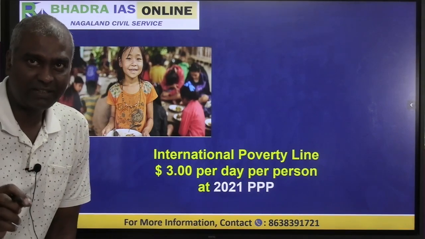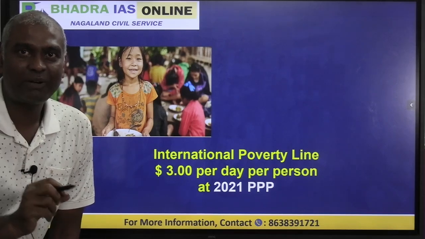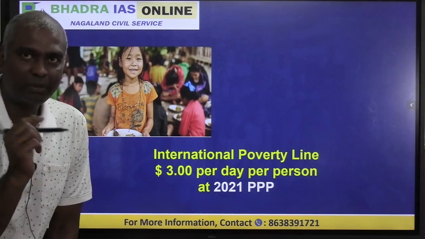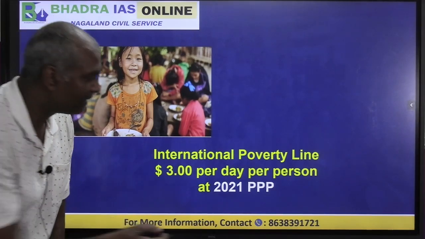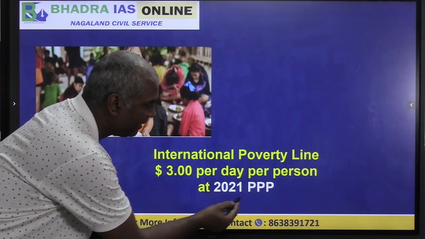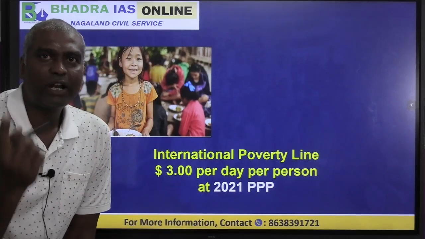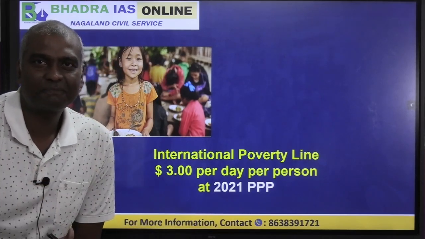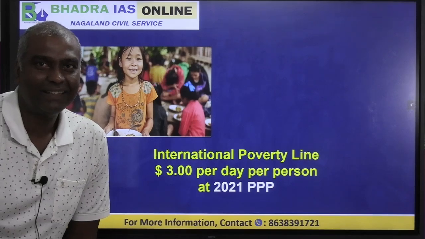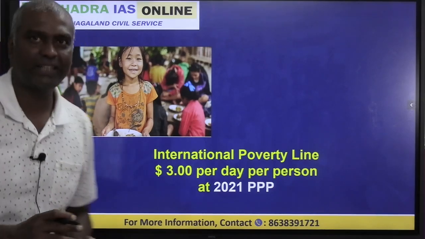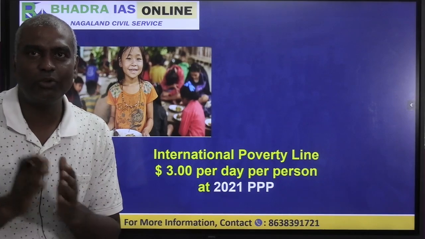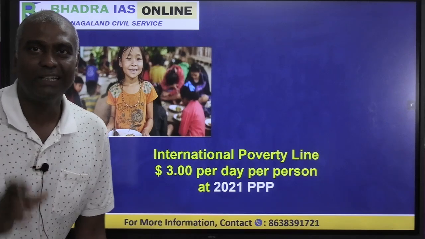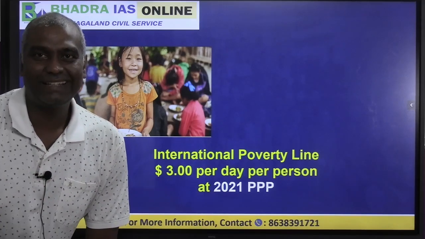At present, the international poverty line set by World Bank is $3 per day per person, estimated again at purchasing power parity of 2021. So $1 here roughly will be equal to 21 rupees, not more than that. Clear? So these are the basic things that you need to prepare and keep in your mind when you are going for the civil service prelims exam.